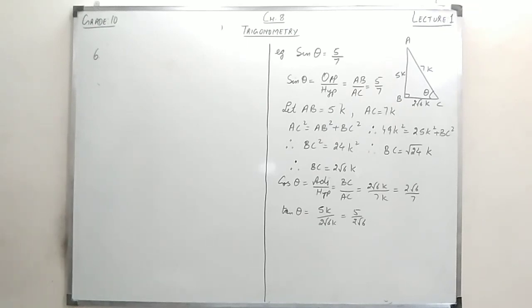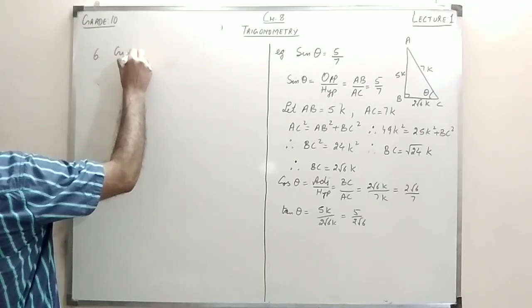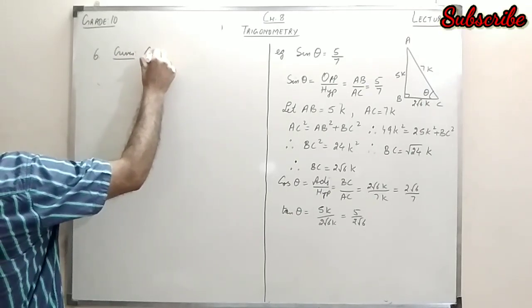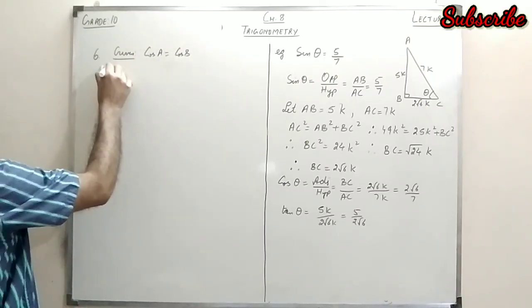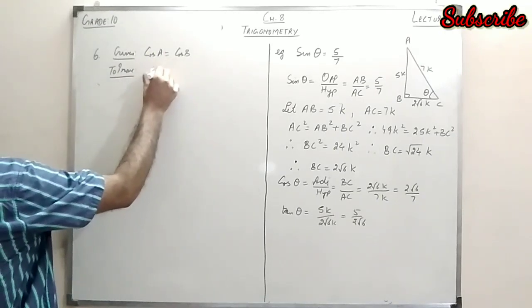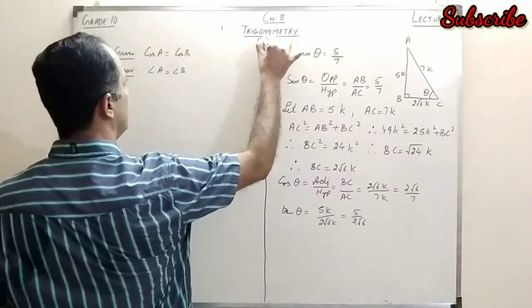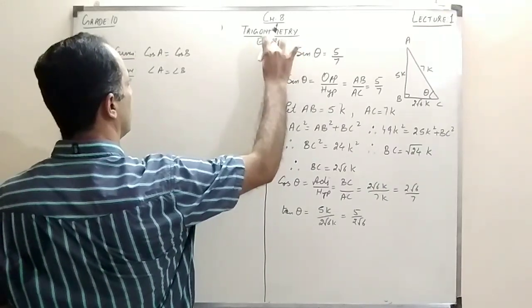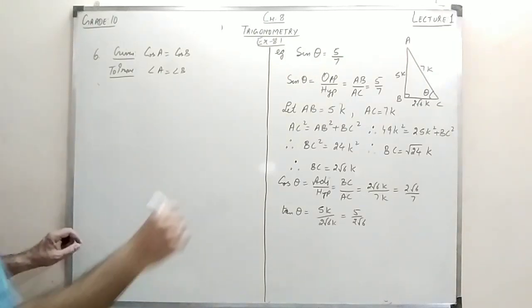if angle A and angle B are acute angles such that cos A is equal to cos B, then show that angle A is equal to angle B. Now what is given here? That cos of angle A is equal to cos of angle B. And I need to prove that angle A is equal to angle B. This is exercise 8.1 of the NCERT book for grade 10.